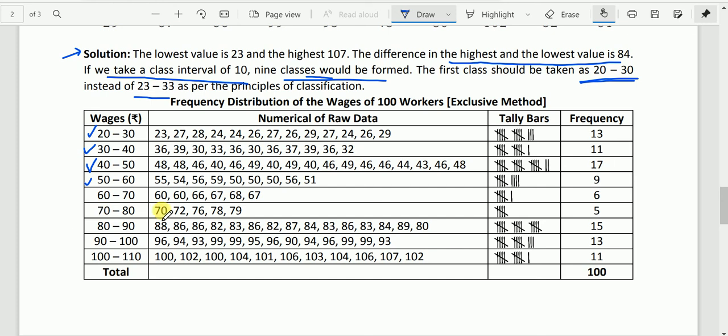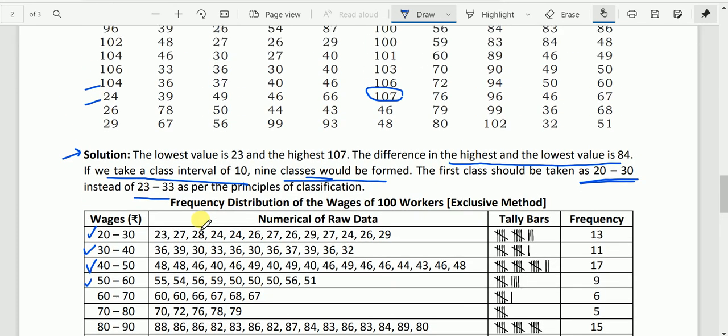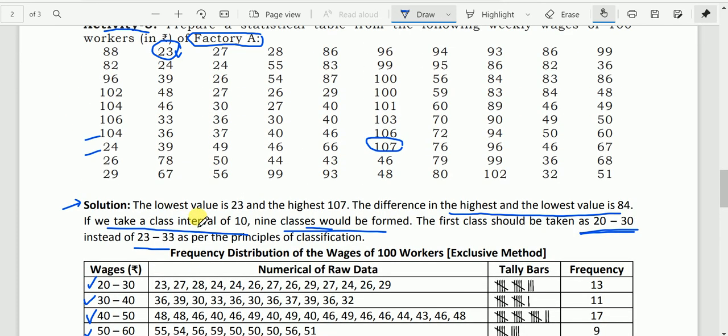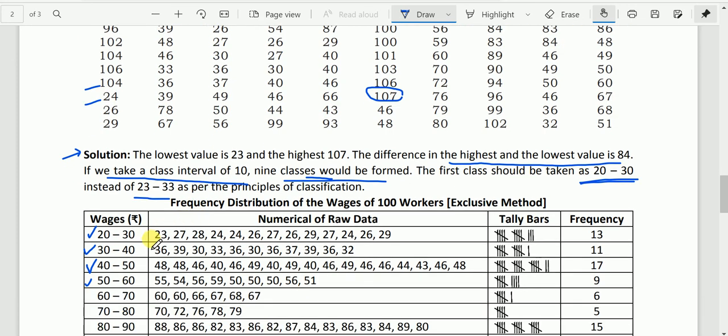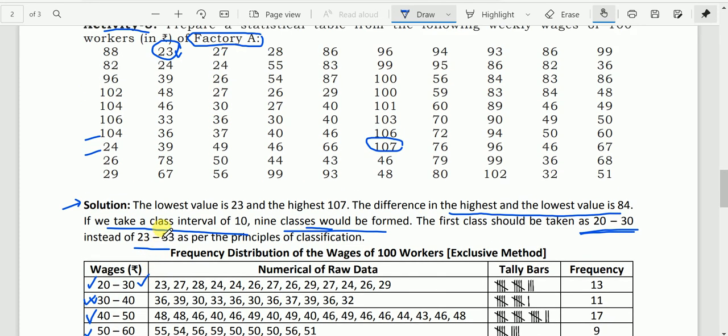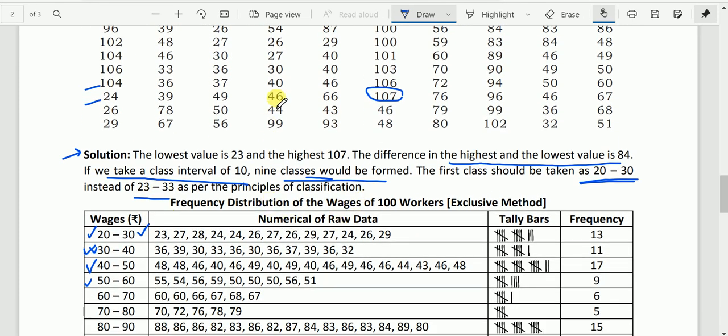Then I think you will be knowing this is the exclusive method. This is the exclusive method, and that is why 30 should not be included here. 30 should be included here, as we learned yesterday. And after that, we have to count, or we may put the numerical raw data here.